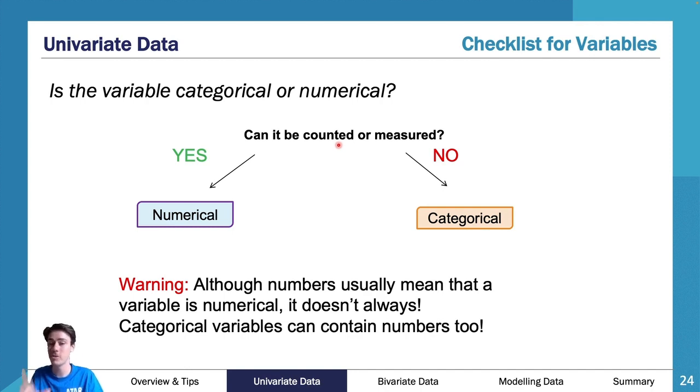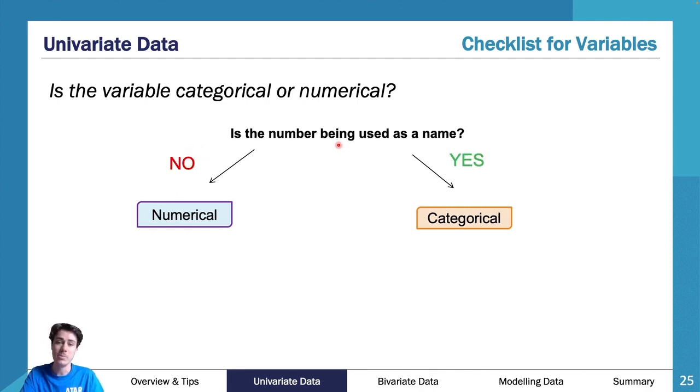Postcodes. Postcodes are a number, so you would think that's numerical. However, postcodes describe an area. So my postcode describes my area. For example, 3000 is Melbourne CBD. 2000 is Sydney CBD. They describe an area. They are not describing a value. Yes, they can be ordered because you can start at 1 and you can go to whatever the largest one is, but they describe an area. And as such, that postcode is describing a categorical piece of information. It's a categorical ordinal piece of information.